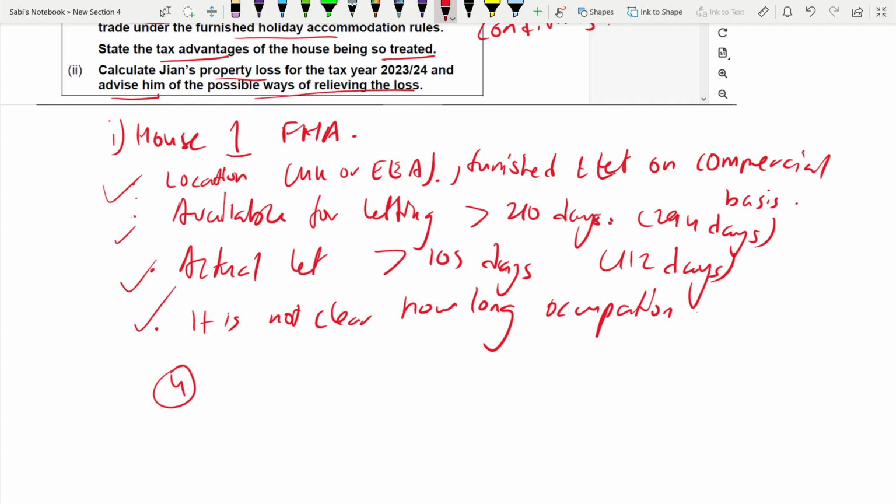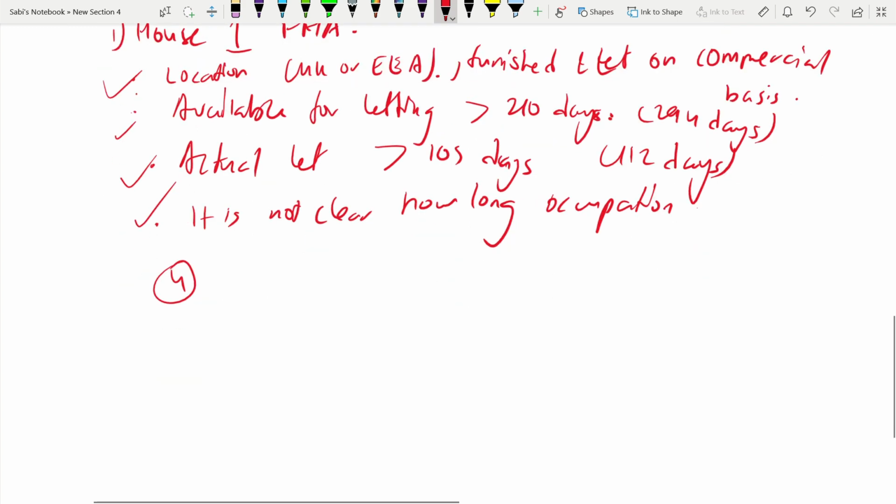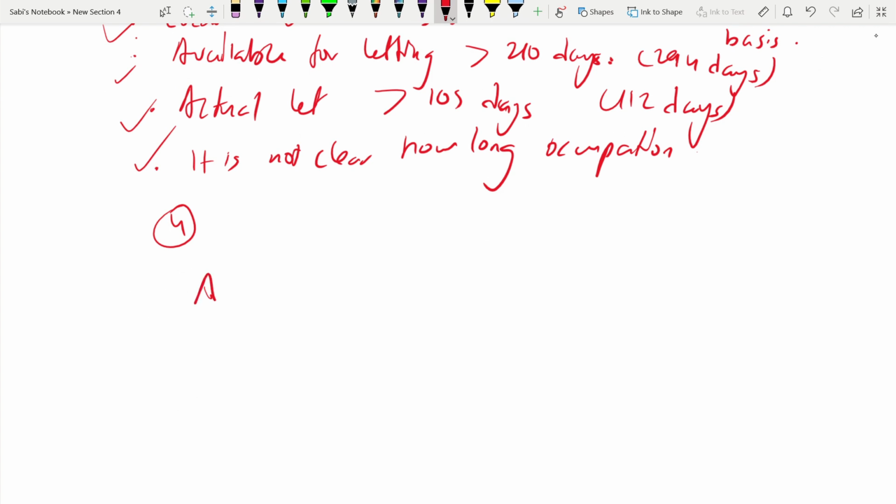Coming to the advantages, we'll just write 3 advantages. What is the first advantage? It will be qualified earnings for pension relief.